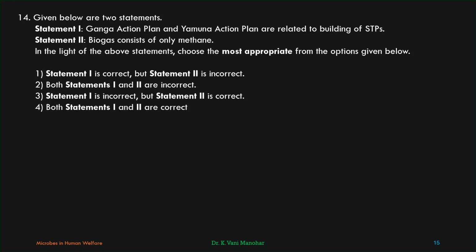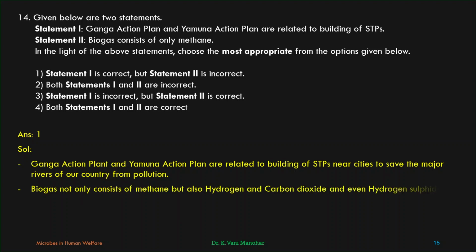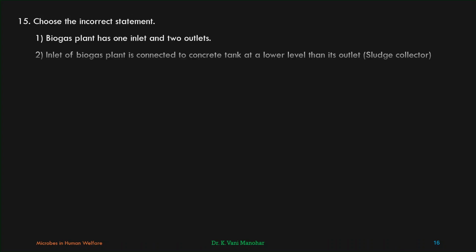Statement 1 is correct, statement 2 is incorrect. So, first option must be the correct one. First option. Ganga action plan and Yamuna action plan are related to building our STPs near cities to save the major rivers of our country from pollution. Yes. Biogas not only consists of methane but also hydrogen and carbon dioxide and even hydrogen sulfide or H2S. Coming to the next question.